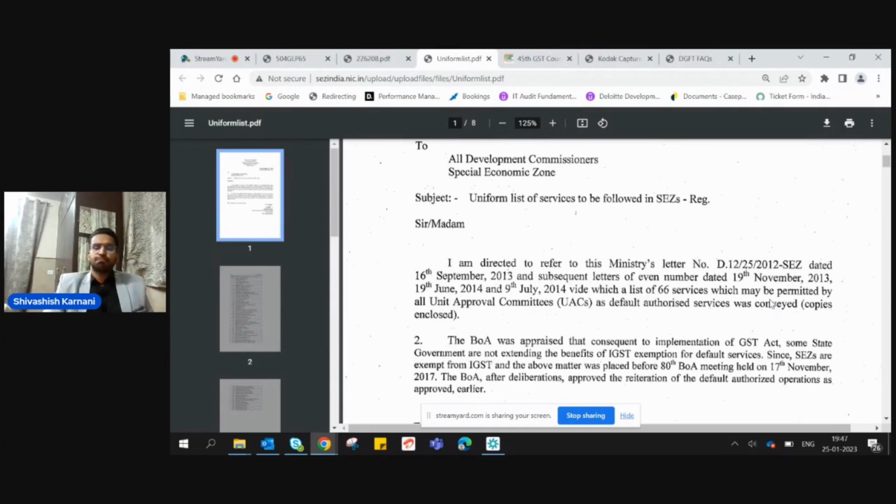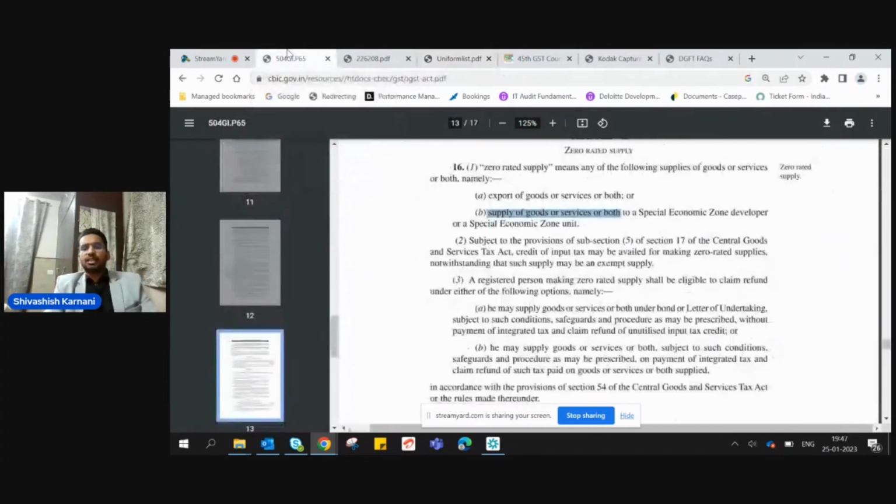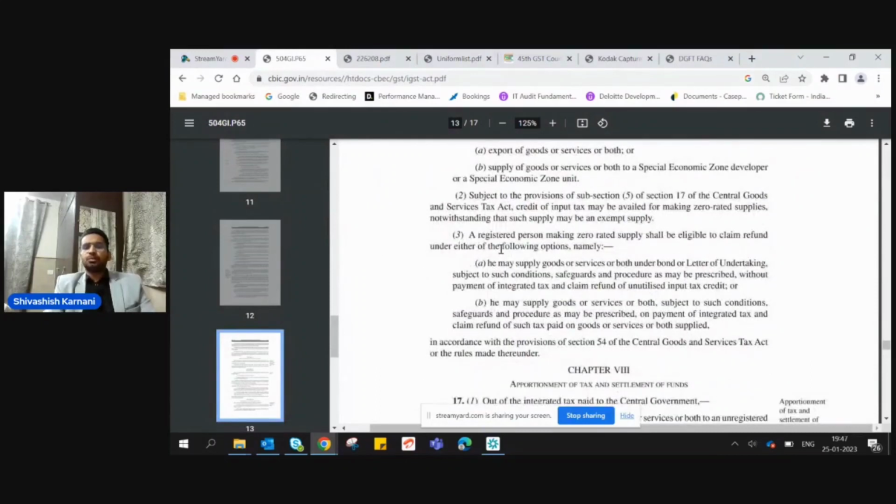The second change. Now let's see the current provisions of section 16. The current provision, section 16(3) states that the registered person can either export the goods or services under letter of undertaking, or he can export the goods on payment of integrated tax, that is IGST. So there are two options. A registered person can export the goods on letter of undertaking or export the services on letter of undertaking, and he can export the goods or services on payment of IGST.